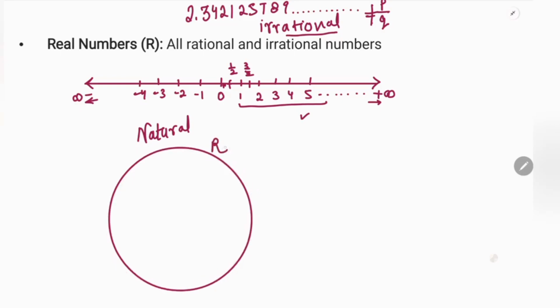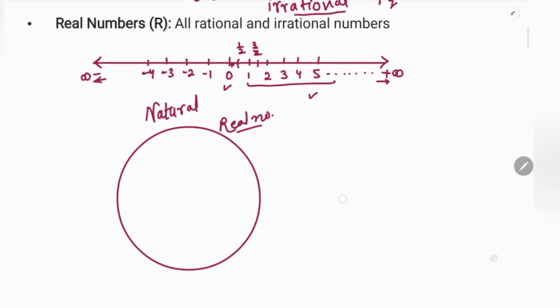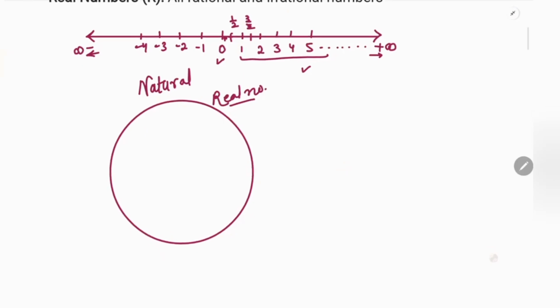If I say in this form, real numbers contain natural numbers and then whole numbers, because zero is also here, and then integers, because negative and positive whole numbers are here, and rational numbers. Irrational numbers, you know, like under root 2 and pi, these are irrational numbers. Under root 2 is 1.414 and so on. It will keep going onwards. So this is an irrational number.